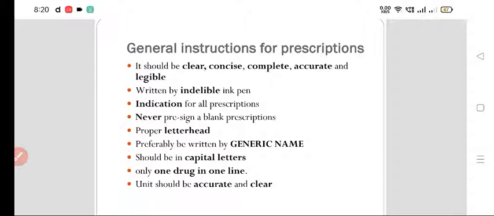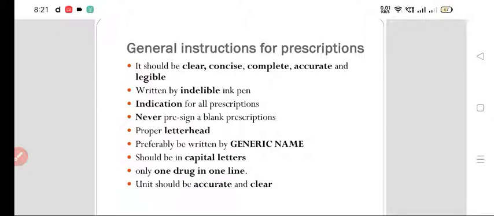Indication for all prescriptions: what is your probable diagnosis? You have to write the indication, whether malaria, tuberculosis, HIV, dysentery, or anything. Never pre-sign a blank prescription because it carries medico-legal implications.